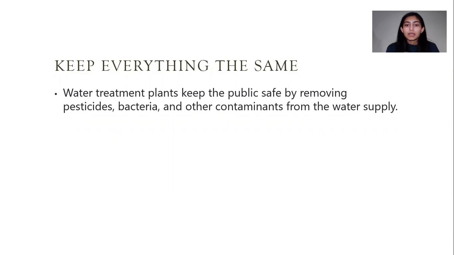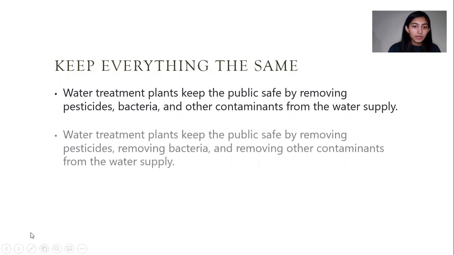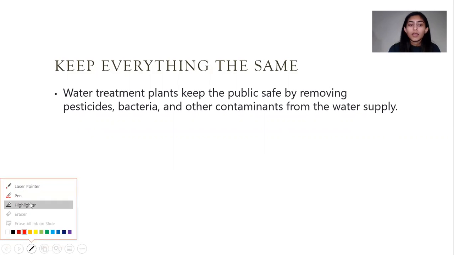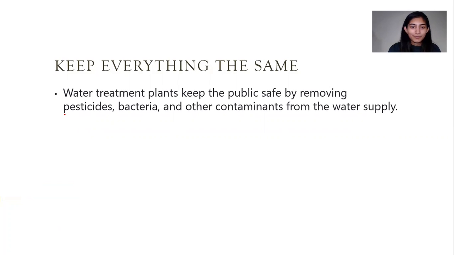Water treatment plants keep the public safe by, now here's a list of things that's coming, removing pesticides, bacteria, and other contaminants from the water supply. So here is our list of things: pesticides, bacteria, other contaminants. See how they're all the same? All of them are nouns, and they're following the same pattern.